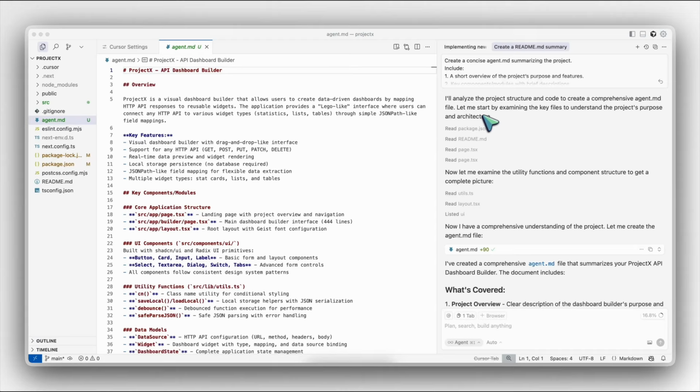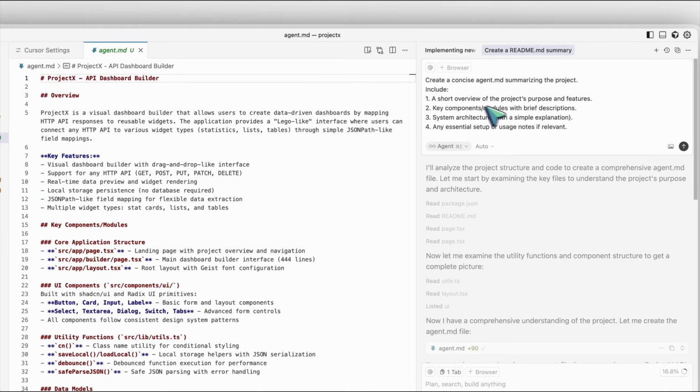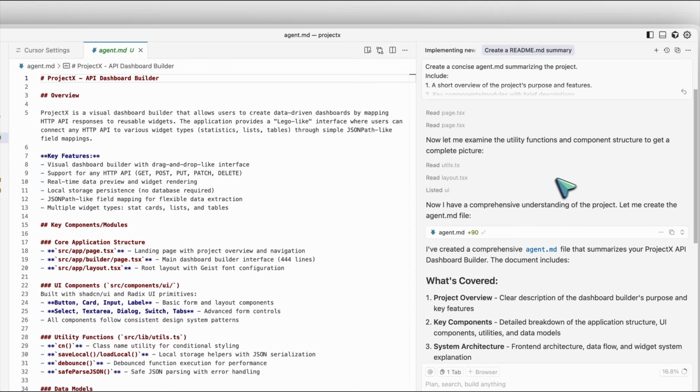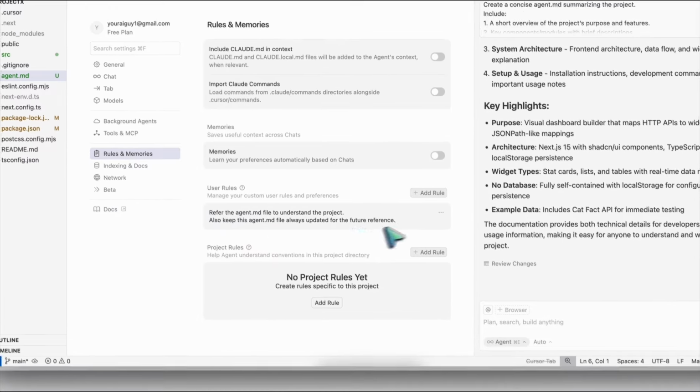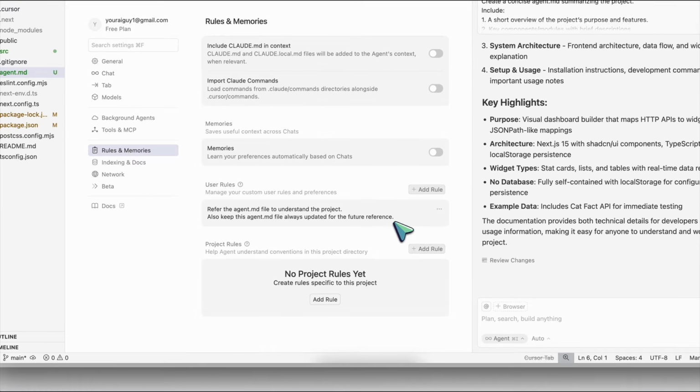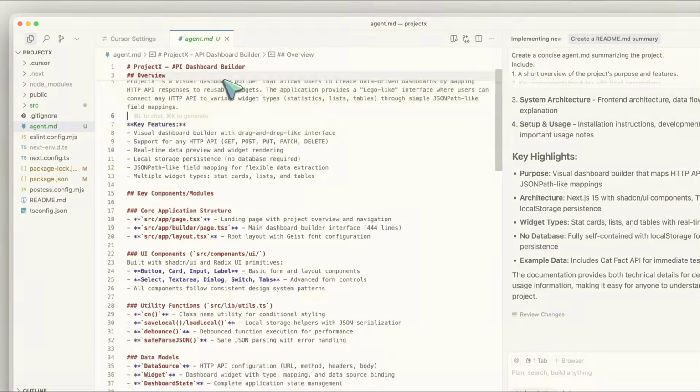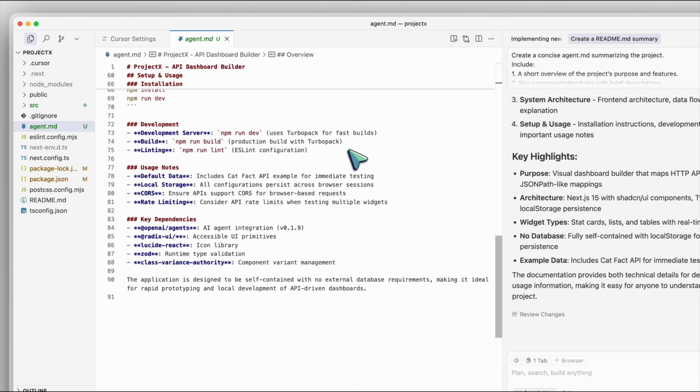You can ask AI to create an agent.md file with the knowledge of the entire project. And in Cursor rules, you can mention keeping this file updated and referring to it every single time. This way, in every new chat, without doing anything, the cursor will go through this file and just have the perfect context. You can create separate MD files for different modules as well if you are working on a big project.